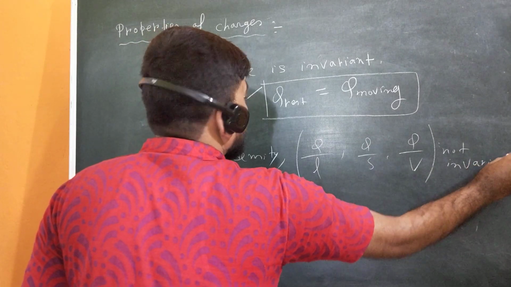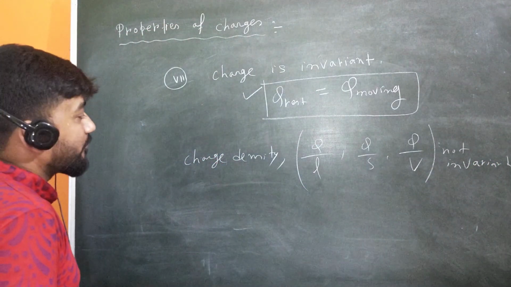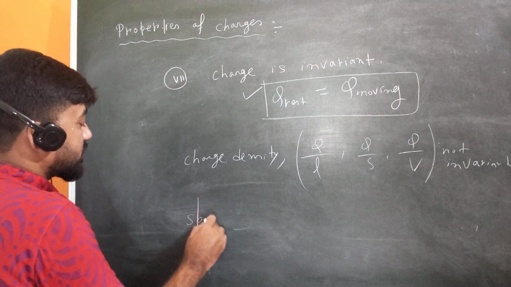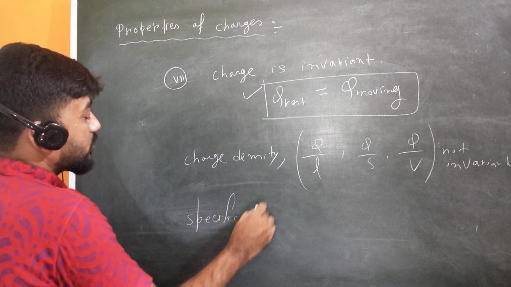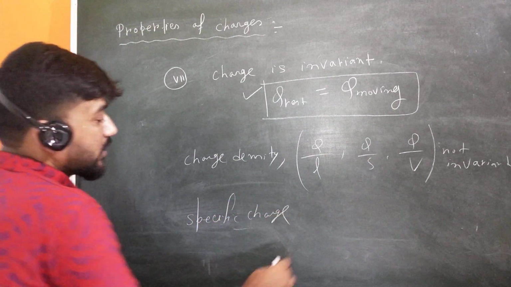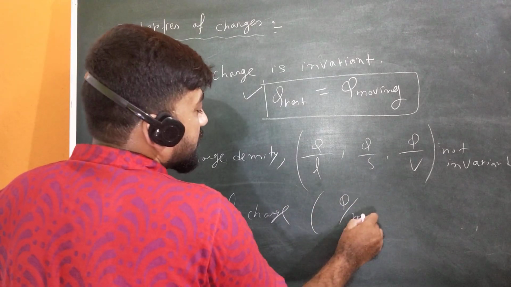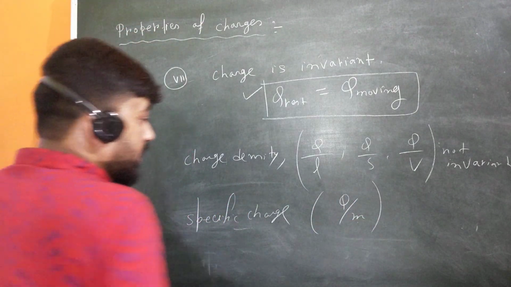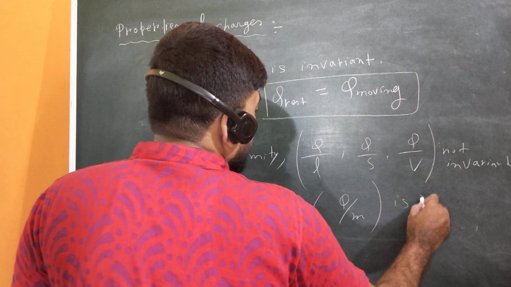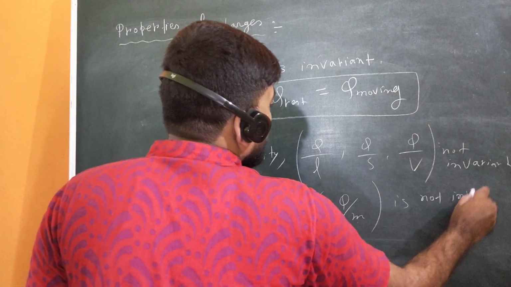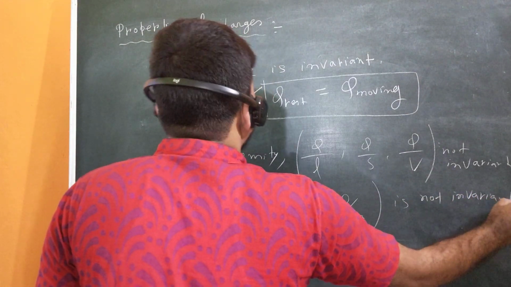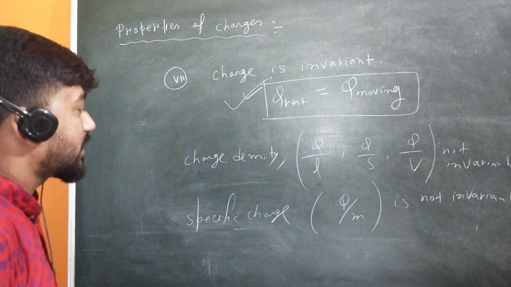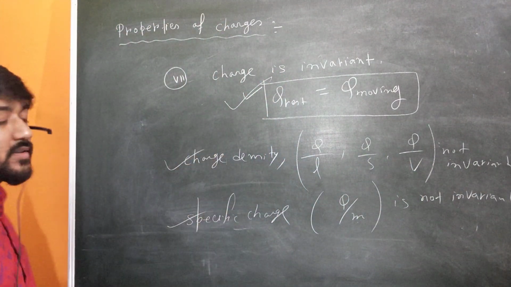Okay, but at the same time, specific charge is also not invariant, because specific charge means q divided by m, and m is variant, so q by m is variant. So this is also not invariant. Please keep this in mind. Though charge is invariant, charge density and specific charge are not invariant.